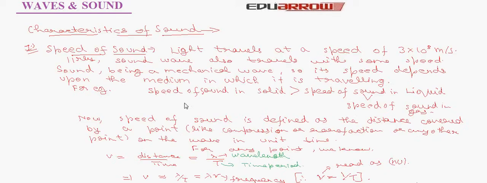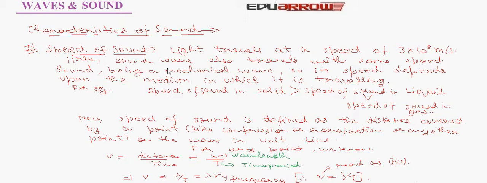In this tutorial, we will learn more about waves and sound. Now let us know more about characteristics of sound. First, speed of sound. We all know that light travels at a speed of 3 × 10^8 meter per second. Similarly, sound wave also travels with some speed.